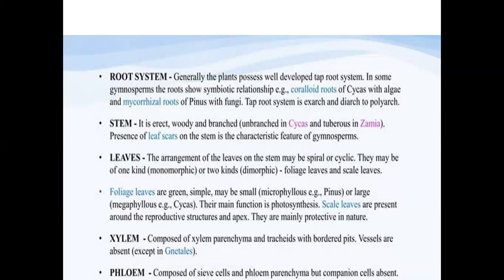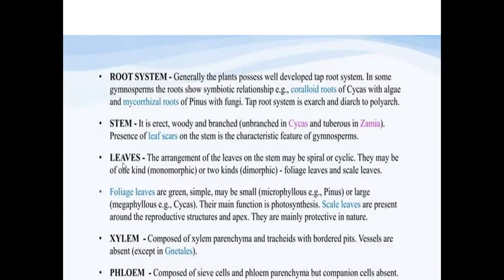As the plant grows older and older, the older leaves will shed down, and the remnant of that leaf will be in the form of a leaf scar on the stem. This is a characteristic feature of the gymnospermic stem. On the complete stem, you can see the presence of leaf scars, that is the point where the leaf was developed. That is regarding the stem.